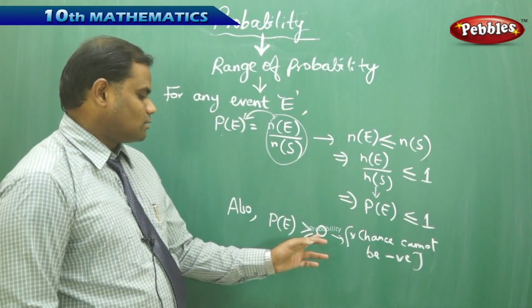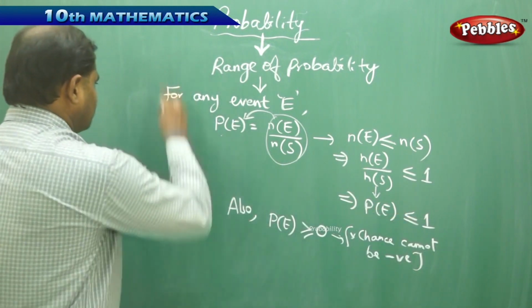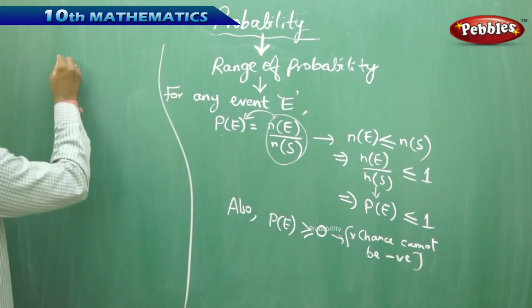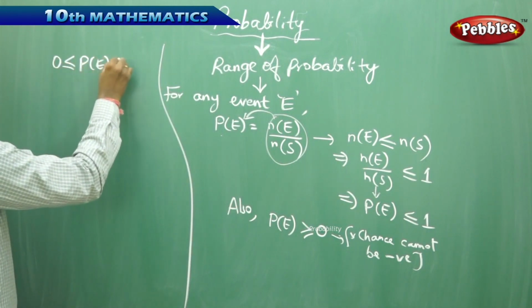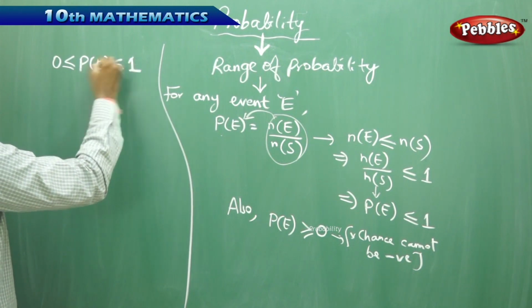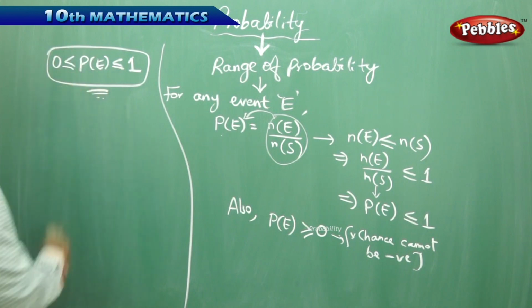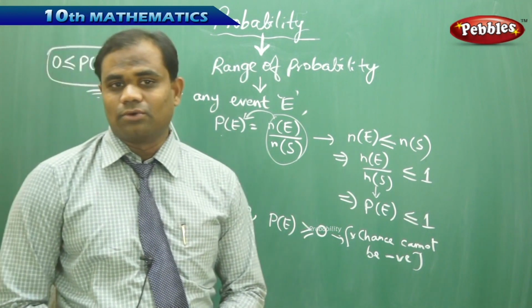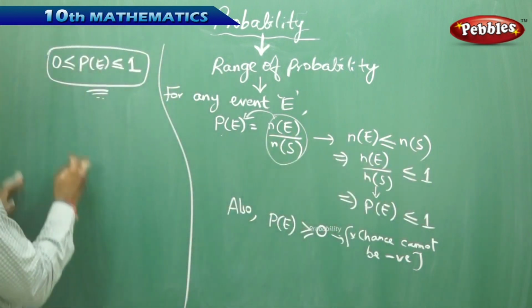Therefore, P of E is always greater than or equal to 0. Connecting both of them, I have 0 less than or equal to P of E less than or equal to 1. The range of probability always lies between 0 and 1. It does not cross 1 on the right or cross 0 on the left.